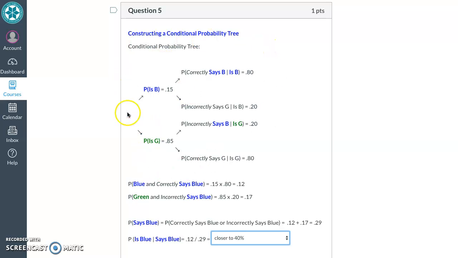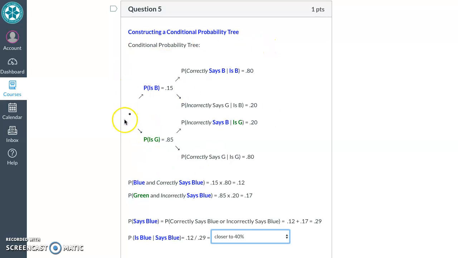This can be really helpful. And in the text, I've included a link to a really helpful video on conditional probability trees. So check that out. Think of this dot as our starting point, and this is the base rate probability. What's the probability a cab is blue? 15. What's the probability a cab is green? 85.